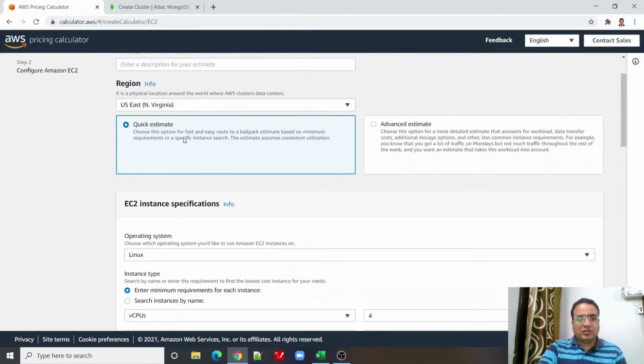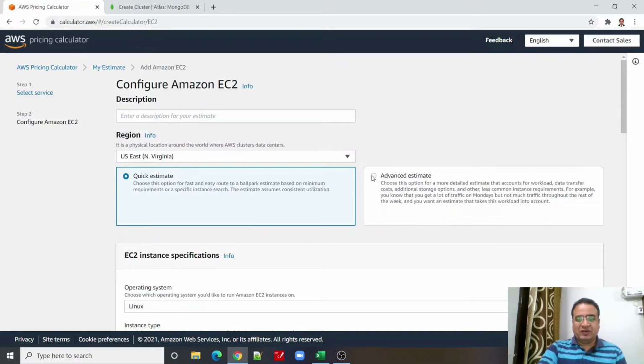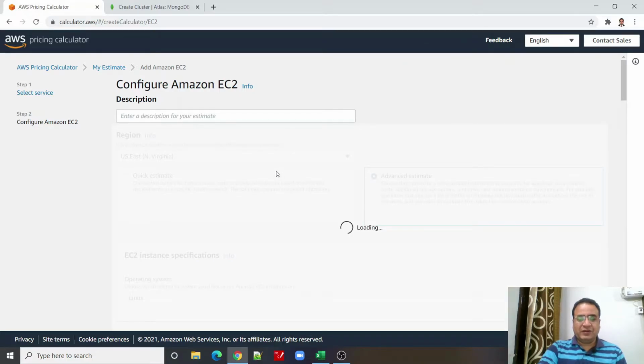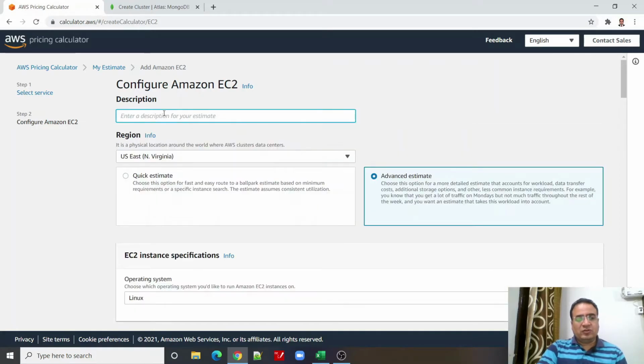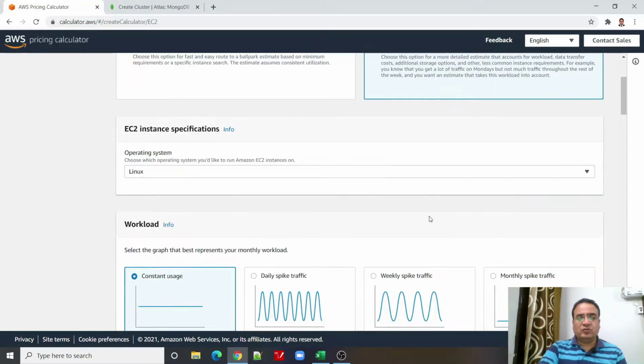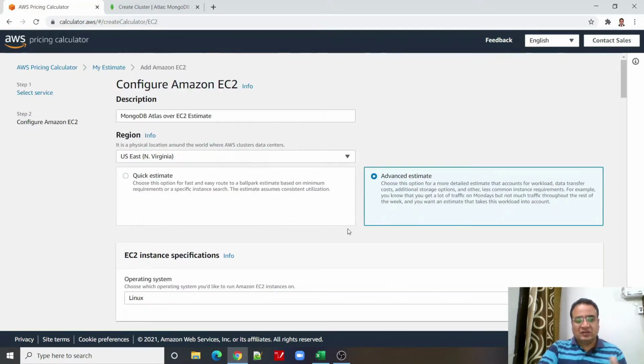So here we have two options. One is quick estimate, the other is advanced estimate. For this we are going to use advanced estimate, and we can also enter a description like MongoDB Atlas over EC2 estimate. So we'll see that this is the description which will be sent to a user. This whole estimate can be shared with other people also, maybe in your team or with a client.